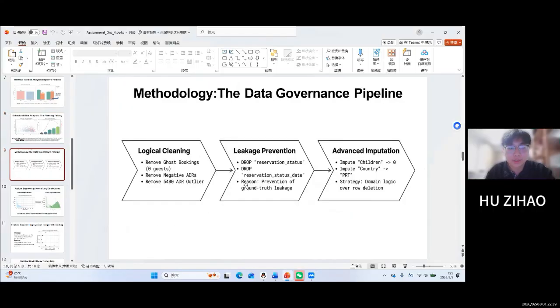To fix this, we implemented data governance. We removed ghost bookings and negative prices. Crucially, we prevented data leakage by dropping reservation status. Instead of dropping rows, we used domain imputation. We filled missing children with 0 and the country with the mode, PRT.